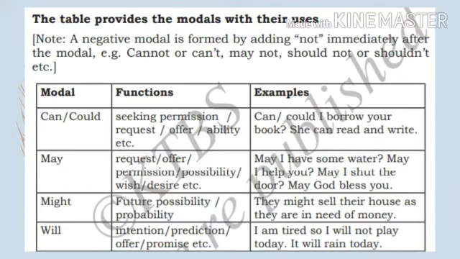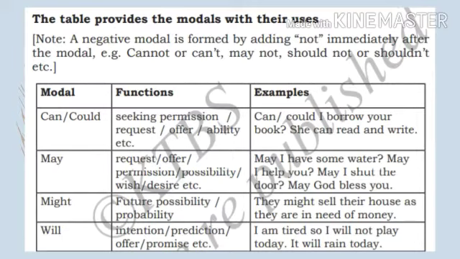So, the modals can or could. The functions are seeking permission, request, offer, ability, etc. Examples: Can or could I borrow your book? She can read and write. Okay, this we need to take elaborately. Maybe in the live session I'll do it. So now we shall just read and go.